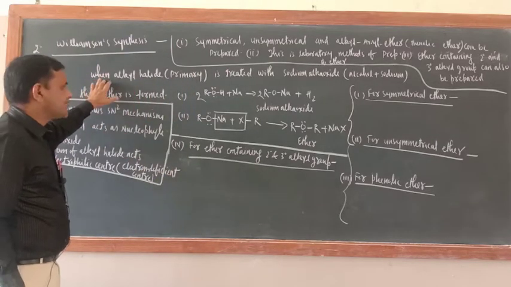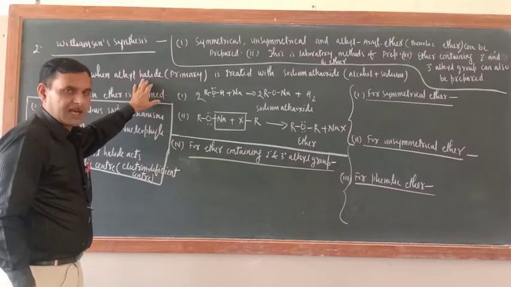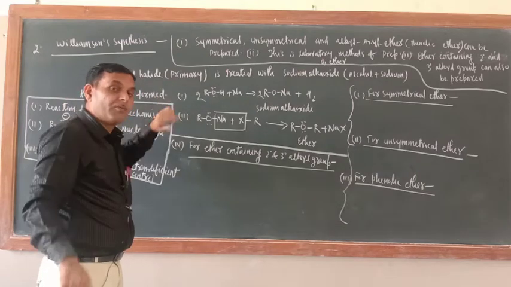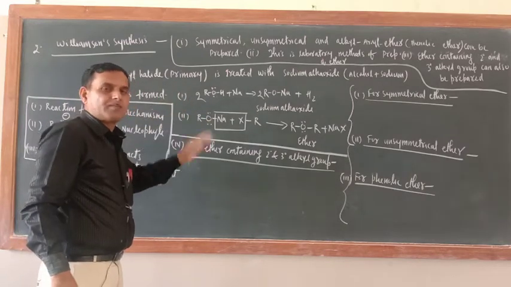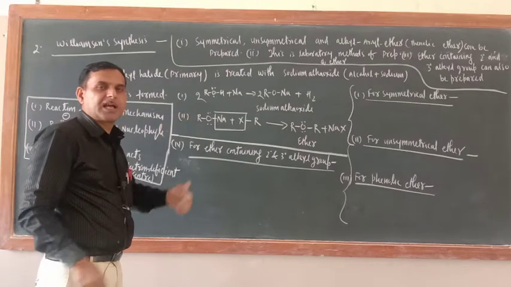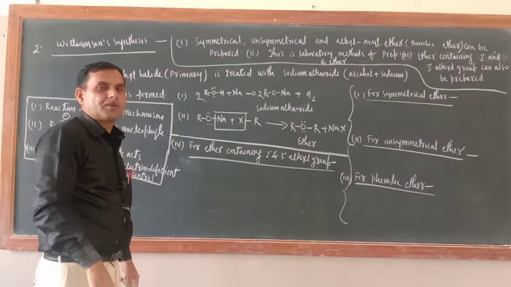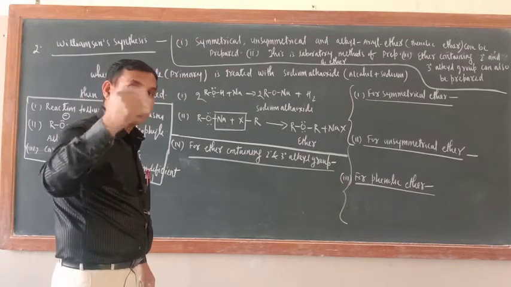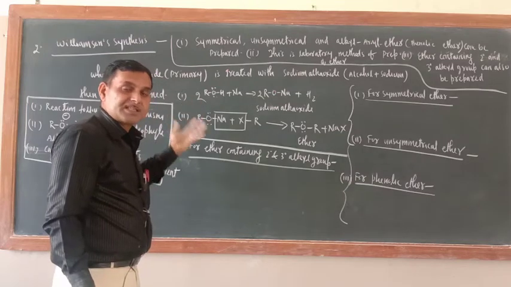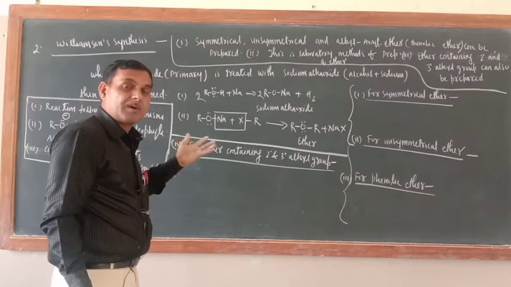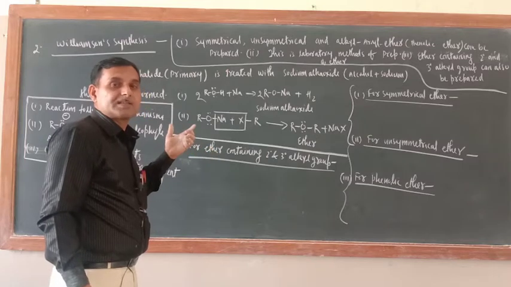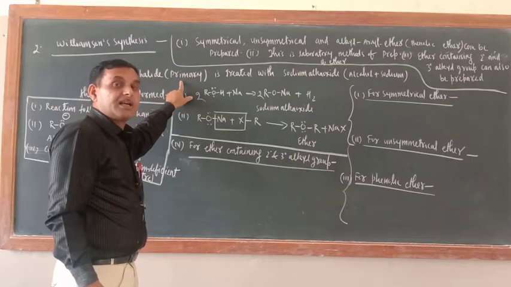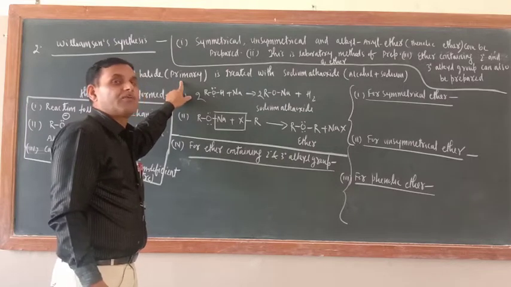In Williamson synthesis what is there? When alkyl halide, remember alkyl halide always should be primary. Why it should be primary I will tell you. Again the same problem, if you take 2 degree 3 degree alkyl halide, then alkene will be the product, because 2 degree 3 degree alkyl halide undergoes elimination reaction rather than substitution reaction. And Williamson synthesis is an example of SN2 mechanism, nucleophilic substitution reaction. And the moment you take secondary and tertiary alkyl halide, they will follow the pathway of SN1 mechanism.